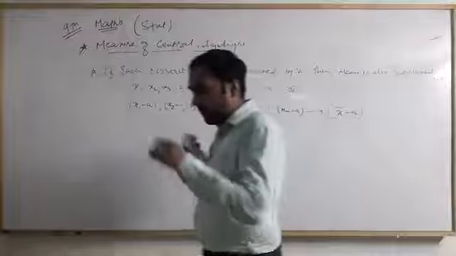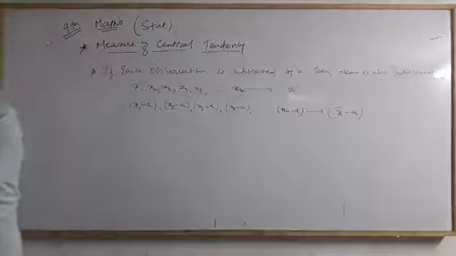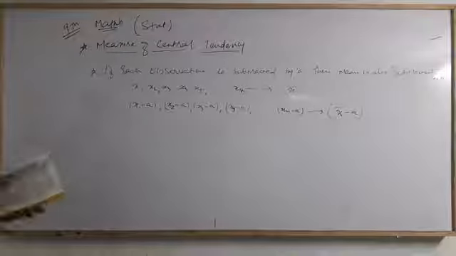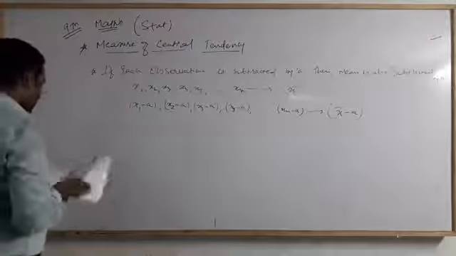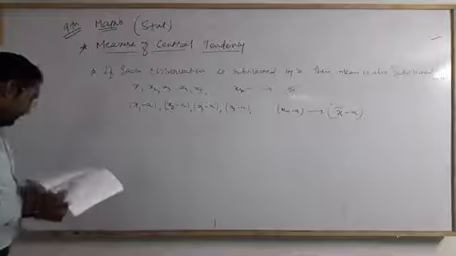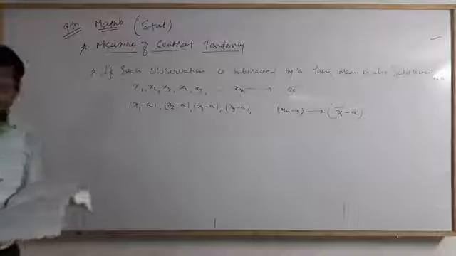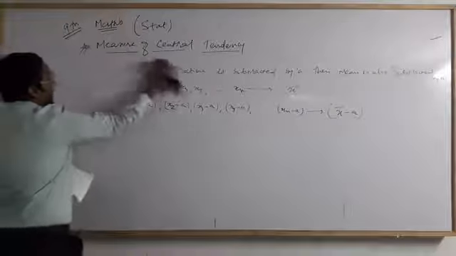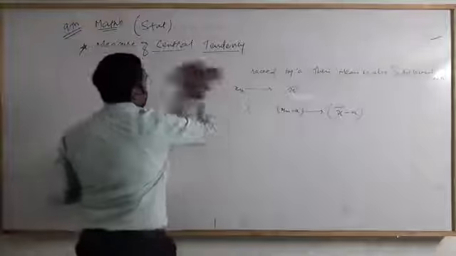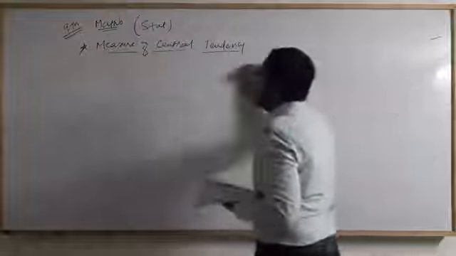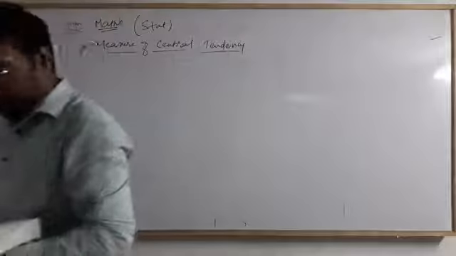Now we have to move on to some more examples related to this, on missing numbers.